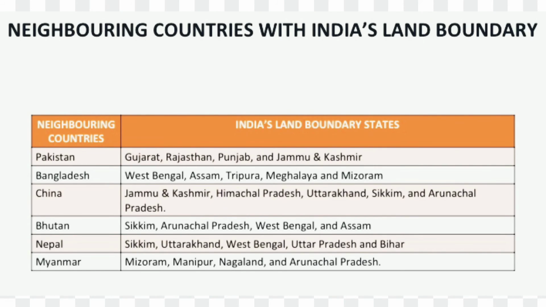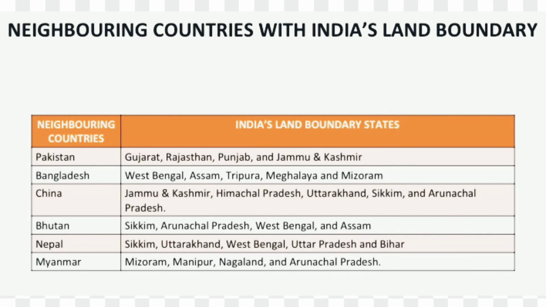China: India's land boundary states are Jammu and Kashmir, Himachal Pradesh, Uttarakhand, Sikkim and Arunachal Pradesh. Bhutan: India's land boundary states are Sikkim, Arunachal Pradesh, West Bengal and Assam.